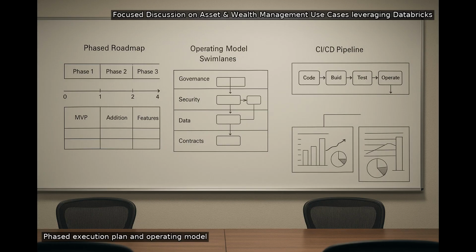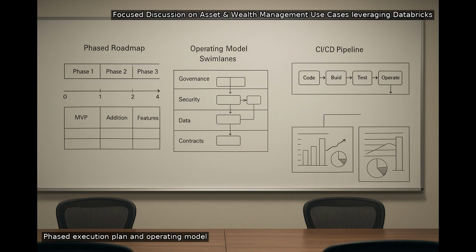If you had to execute this, what phased rollout and operating model would you recommend? Phase 1, Foundation. Define governance, Unity Catalog domains, data contracts, and connectivity and security baselines. Phase 2, MVP. Pick one domain, say intraday risk or factor pipelines, and deliver a thin vertical slice with SLAs and cost visibility.